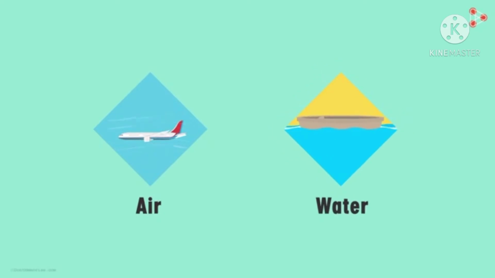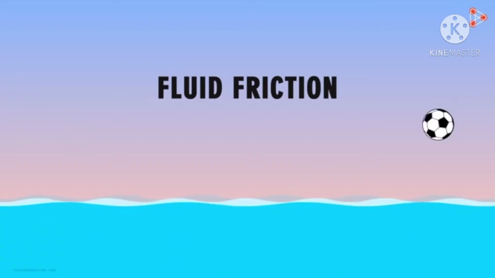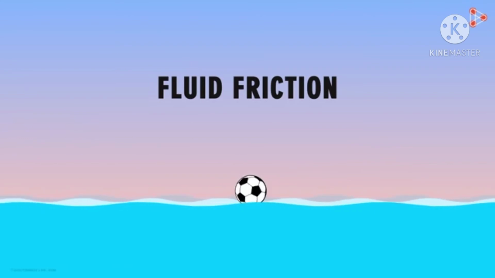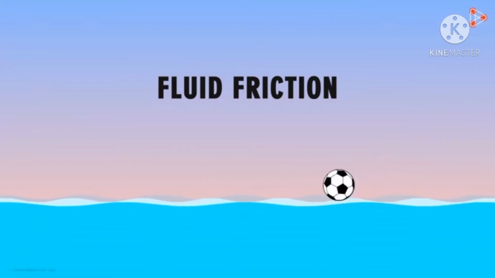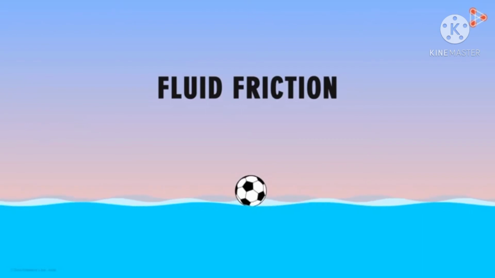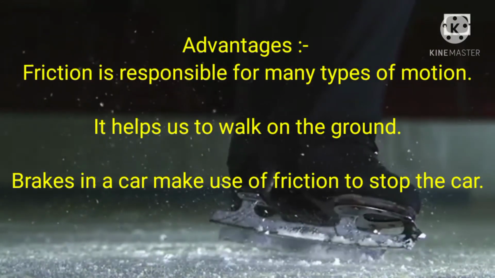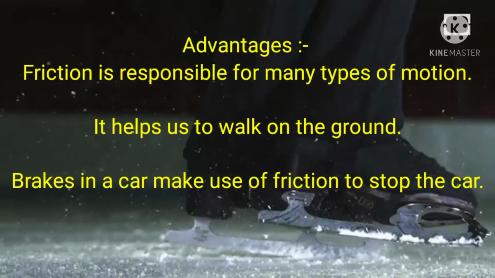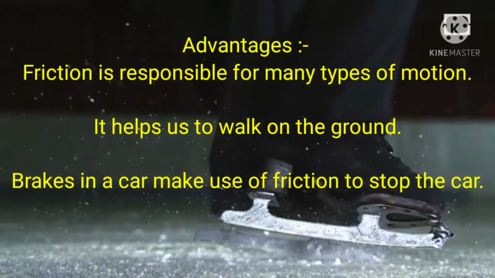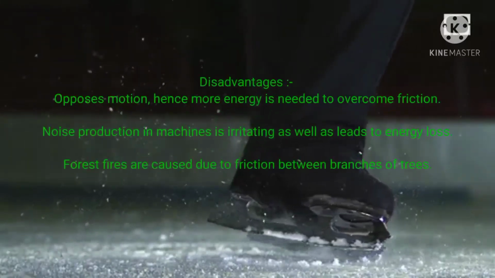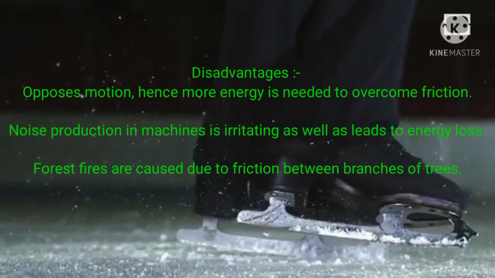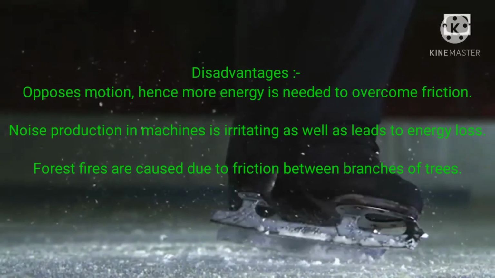Now, the last type of friction that we are about to discuss is called fluid friction, which only occurs in the presence of air and water medium. Fluid friction is a force which resists the motion either within the fluid itself or of another medium moving through the fluid. Now, some of the advantages of friction are that friction is responsible for many types of motion. It helps us to walk on the ground, and the brakes in a car make use of friction to stop the car.